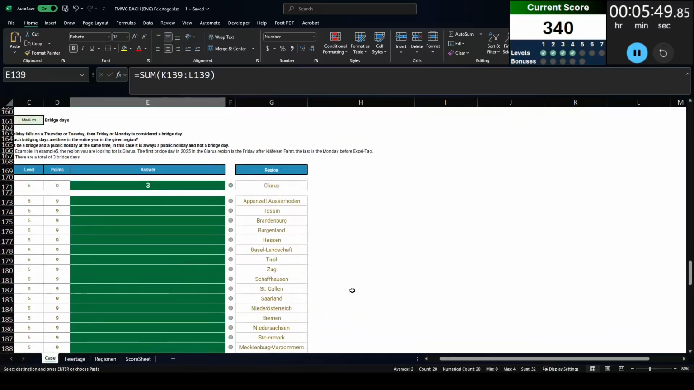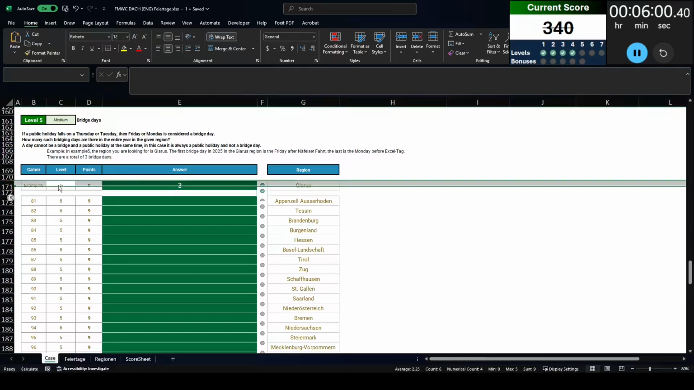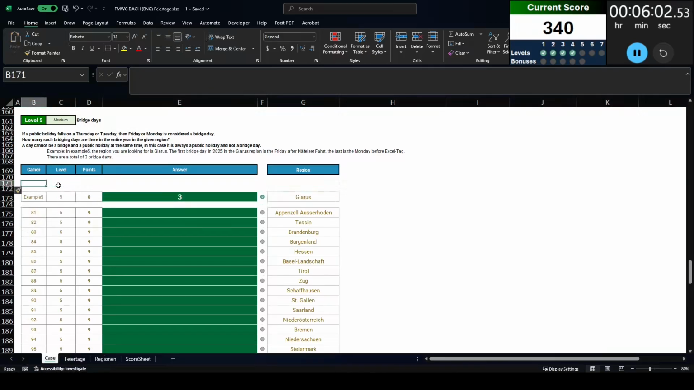Now in level 5, we're introduced to the concept of bridge days. So in the US, you think about Thanksgiving. Thanksgiving is on a Thursday. Friday is usually also part of the holiday. In this case, Friday would be considered a bridge day, taking the weekend and connecting it with the holiday itself.